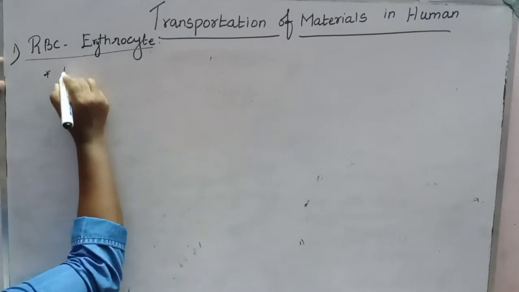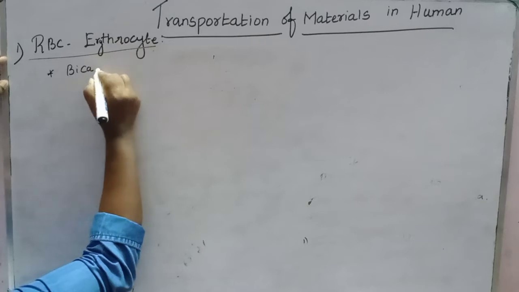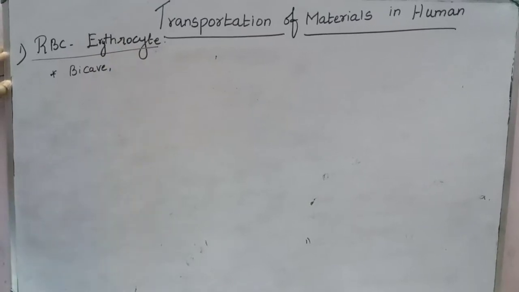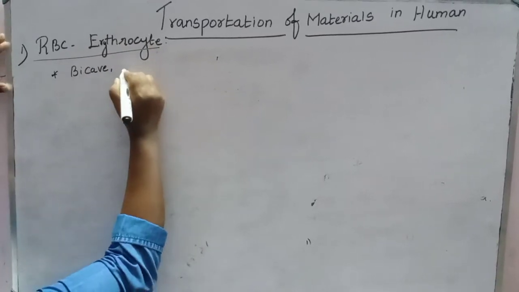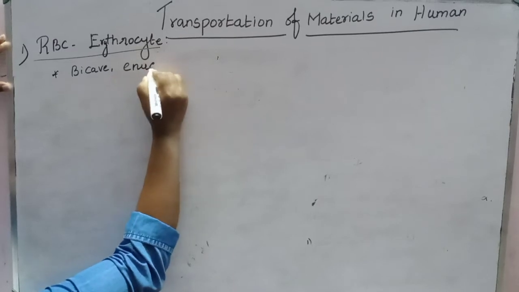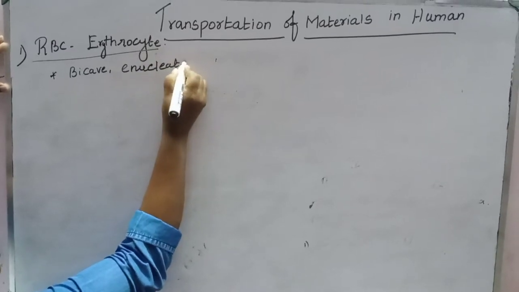First one, the shape is biconcave, enucleated.